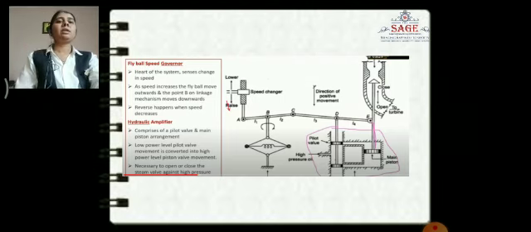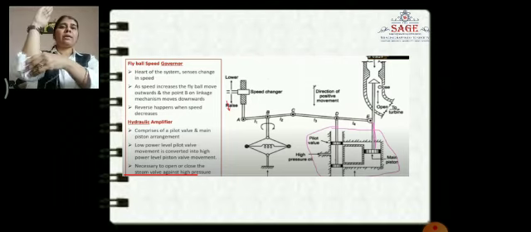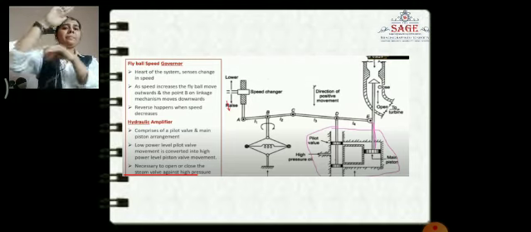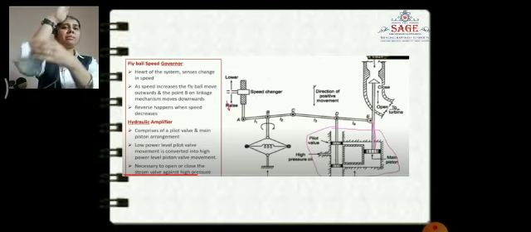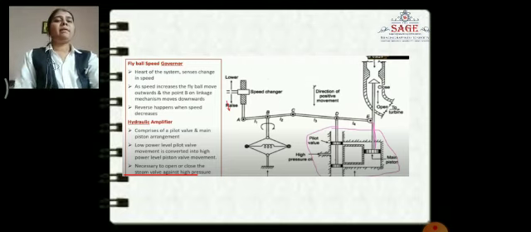This is connected with point A. If the speed changer moves downward, point A also moves downward. B is connected with A, B and C. If point A moves downward, point B also slowly moves downward. Now the fly ball speed governor.